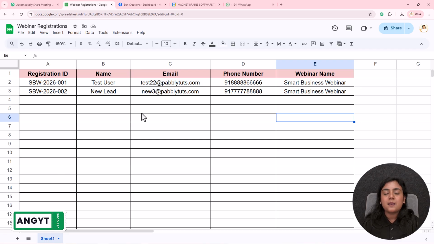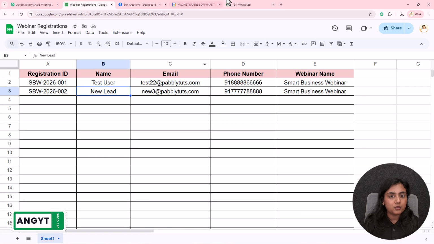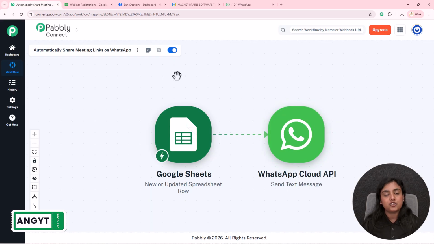Okay. So now as soon as I've entered all the details of the new participant in my Google Sheets, let me open the WhatsApp and check whether I have received the joining meeting link or not. Okay. So let me go back to my WhatsApp and yes, you can see right over here, I have received this message. Hello, new lead. This was the person whose details I've entered over here in my Google Sheets. And I have received this joining link of this webinar right here, Smart Business Webinar.